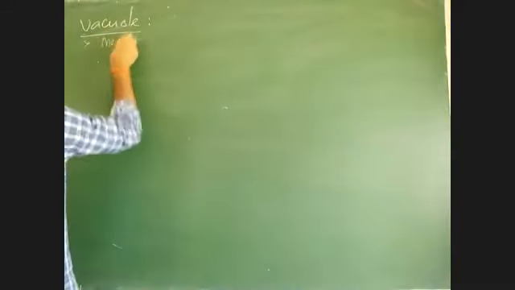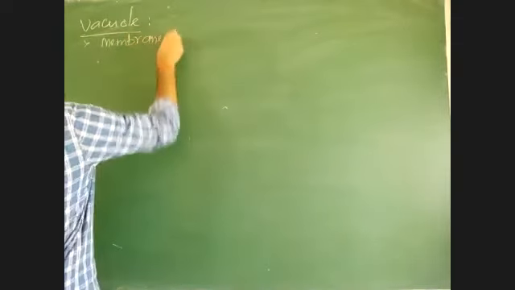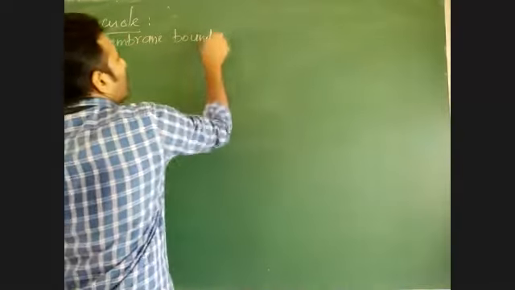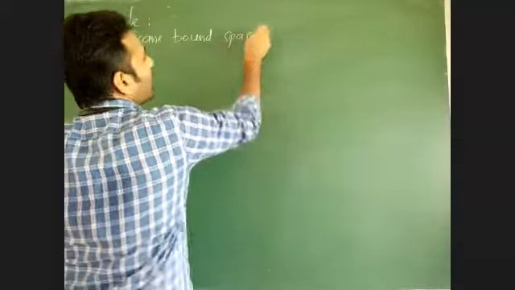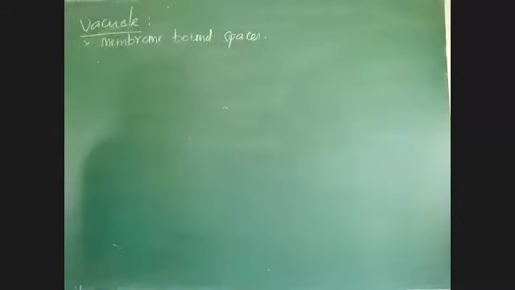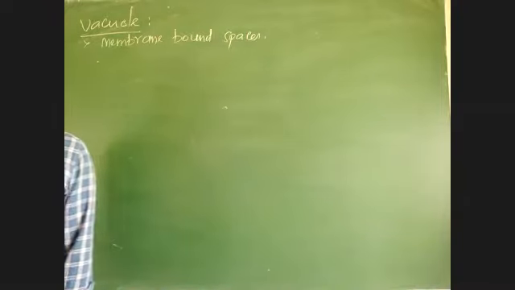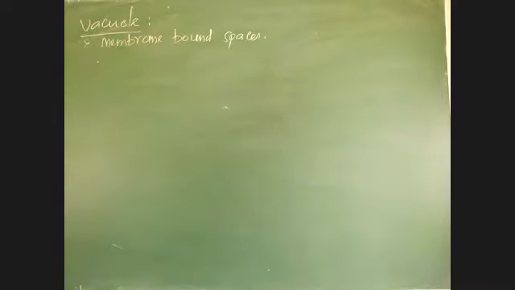Vacuoles are membrane bound spaces. Space means like an empty organelle, but when water is there, they are storing the water. Membrane bound organelles present in cytoplasm.